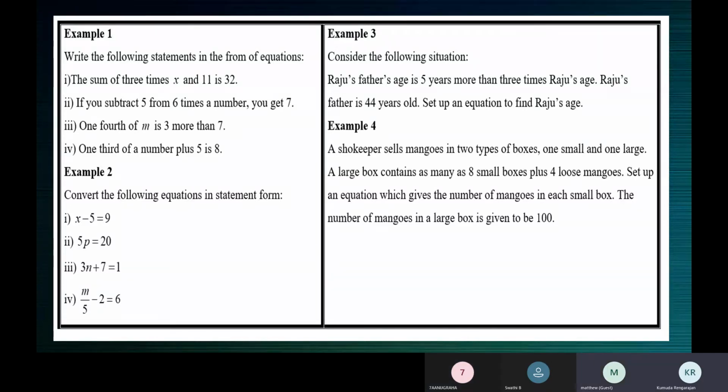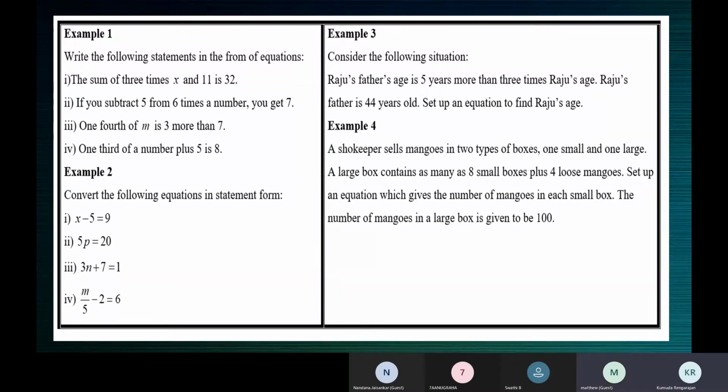Ma'am? No, you should tell. I don't know. You want me to repeat the instructions? Matthew, am I audible or no? Yes, ma'am. I think I asked you to do the second one. Yes, ma'am. Please go ahead.